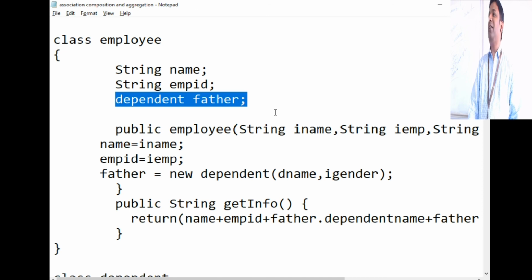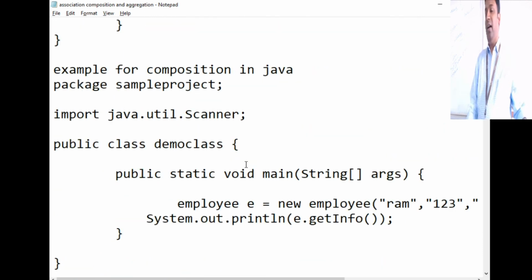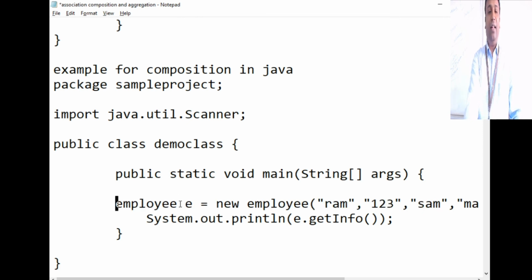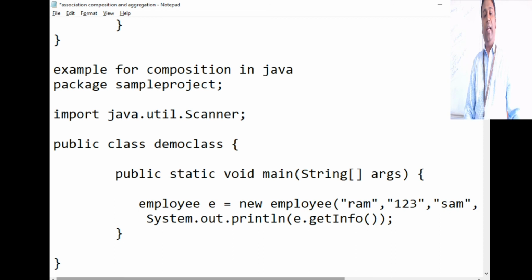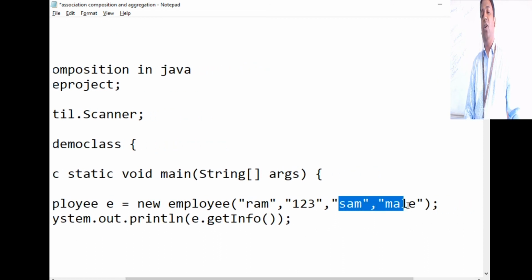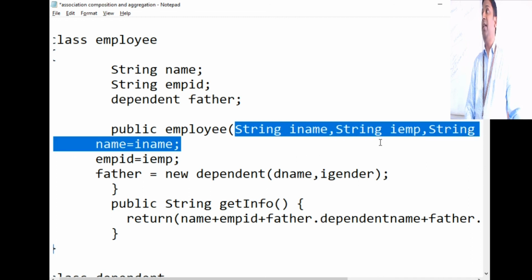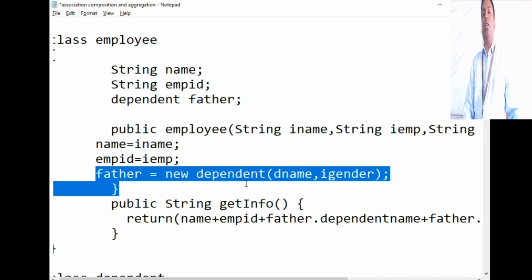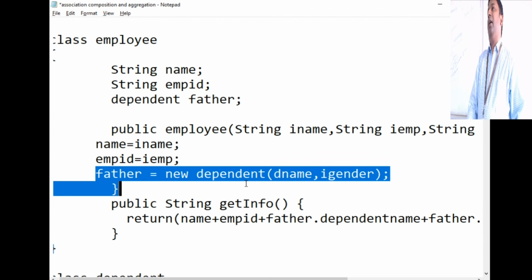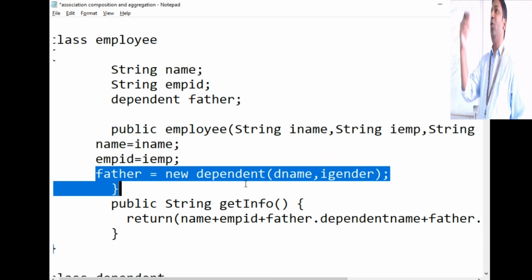When does memory get allocated in Java? Only when you use the new operator, right? So when will I add the data for this particular employee's father? How will I create the objects? Let's start with this. This is my main class. What I'm doing here is first creating the Employee object. When I create the Employee object, I am also passing the data for his dependent. This is going to go to the constructor of the Employee object, and within the constructor I am creating an object for father.